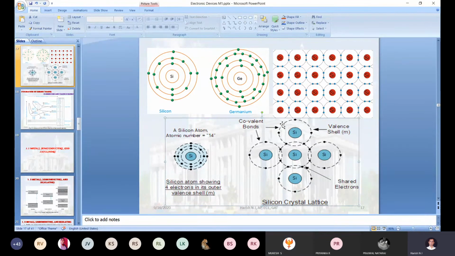The electrons in the valency shell, that electron energy we categorize into two types. The first category of energy, the electron utilizes only for roaming around the same orbit.